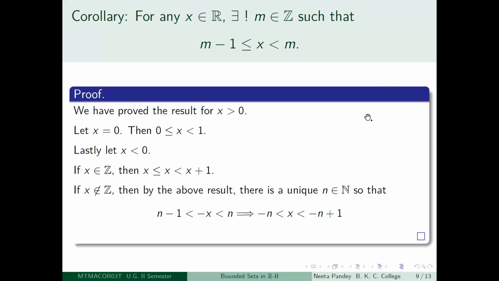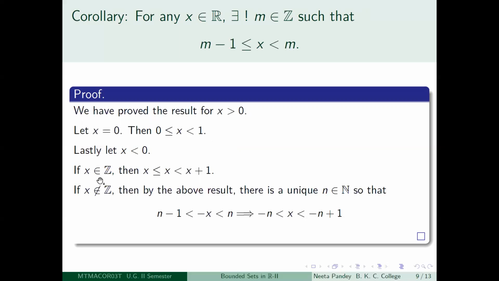So now let us see how to prove this. We have already shown this result for x greater than 0. If x is equal to 0, then the unique m will be 1, since 0 less than or equal to x less than 1. So there is no problem with that. Now suppose x is less than 0.